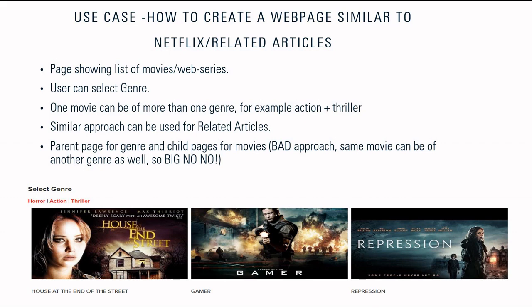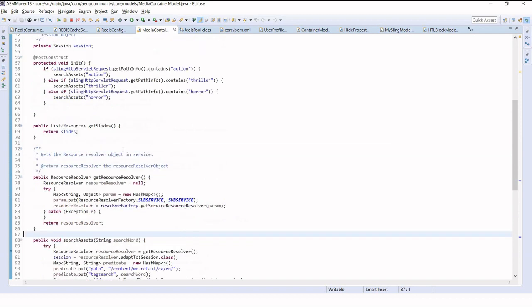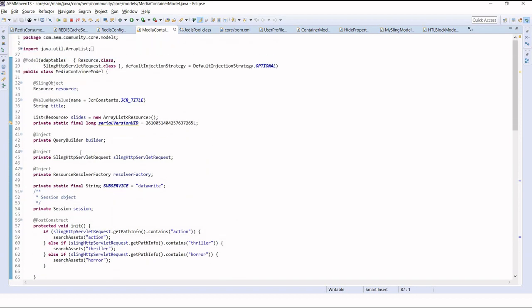That's not a good approach, because one movie or one article can be associated with more than one type of genre. So that implementation is not good. In this demo I'm going to talk about what approach will be beneficial, from an author perspective as well as an implementation perspective. So this is my Sling model.